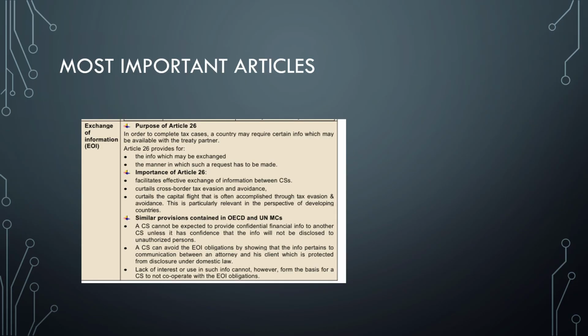Moving on to the last thing, that is exchange of information in Article 26. It provides for information to be exchanged in the manner in which it has to be made. For example, a lot of big shots, fugitive offenders who left India, will be very aware. The key thing you should keep in mind is that Article 26 facilitates effective exchange of information between contracting states, CS, as it's popularly called. It curtails cross-border tax avoidance and evasion. Then it curtails capital flight that is often accomplished through tax evasion and avoidance.